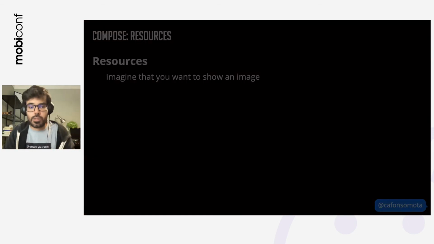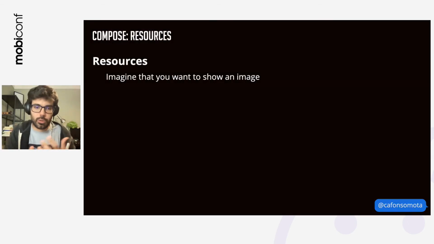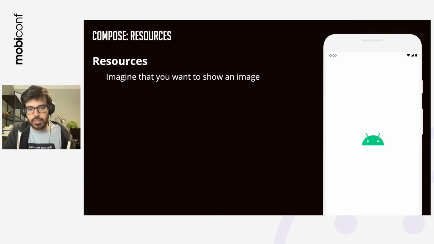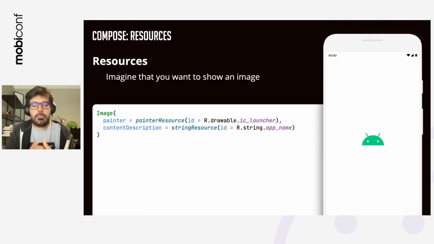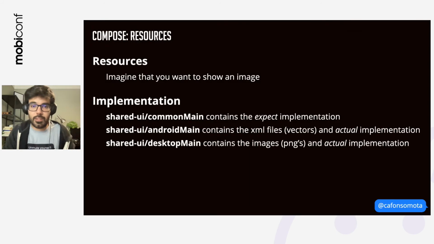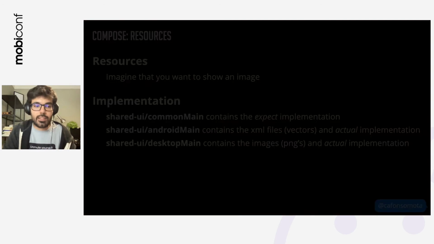If we're talking about resources, let's imagine that we want to load an image. Well, there is no direct support because typically when you want to load an image on Android, you're going to access the R file that contains all the resources and then the drawable. And well, you want to share the resource and desktop doesn't have an R file. So once again, let's call KMP to the rescue and we need to use it to add this support for Android and desktop. So we first start by creating two functions.